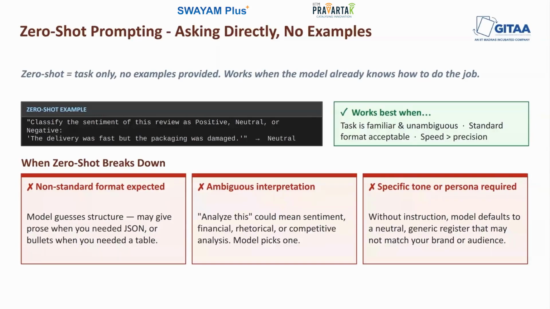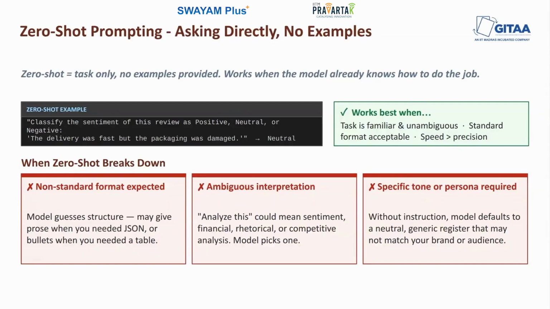The third failure mode is tone and persona. Let's say I'm asking the model to write a response to a particular customer complaint. Now, should this be formal? Should this be empathetic? Or should it be apologetic? Or do we want to be assertive? Or do you want it to be brief? Or do you want it to be elaborate? So the model basically picks the tone that seems the most reasonable to it. It might match your brand's voice, or it might not. So when tone matters, Zero Shot is not very reliable.